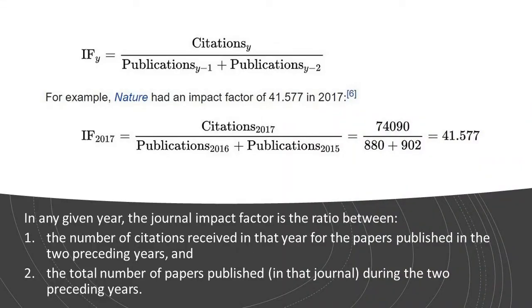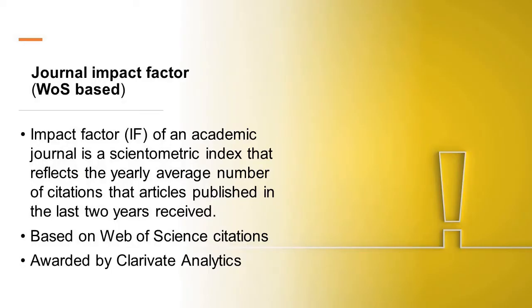So what is impact factor? The impact factor of an academic journal is a scientometric index that reflects the yearly average number of citations that articles published in the last 2 years received. I'll explain the details and intricacies of this in the next slide, but this is how it is defined. These citations are calculated based on Web of Science.